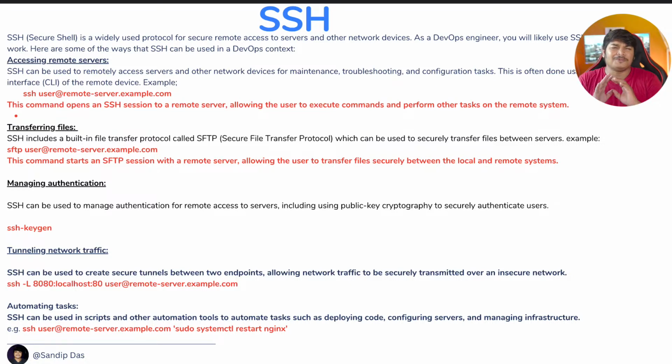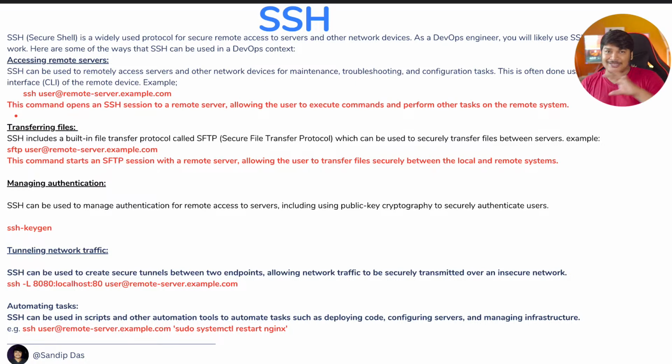Now these are all pretty basic examples. I don't want to overload you guys. Just understand these things are there and we can use them. There is SSH, we can access servers by SSH, we can transfer files, and we can manage authentication. SSH can be used to manage authentication for remote access to servers, including private keys and all that.